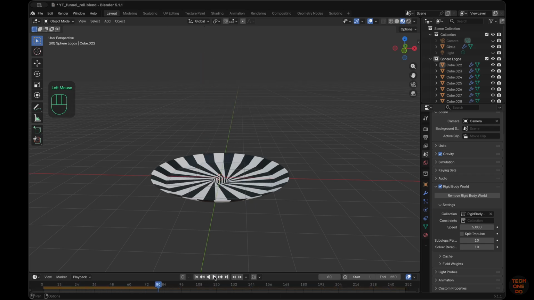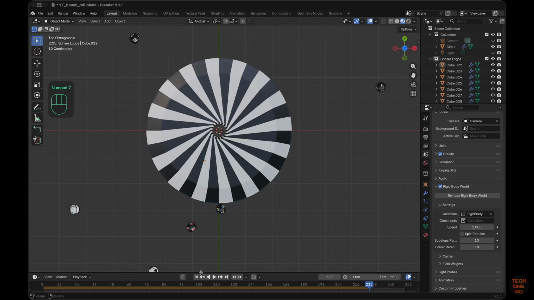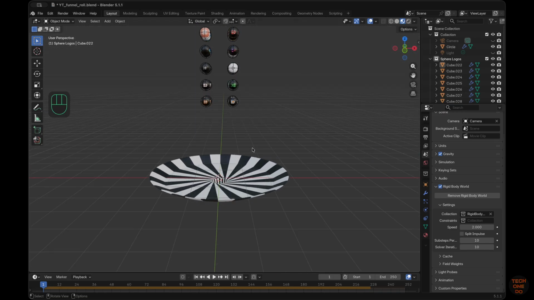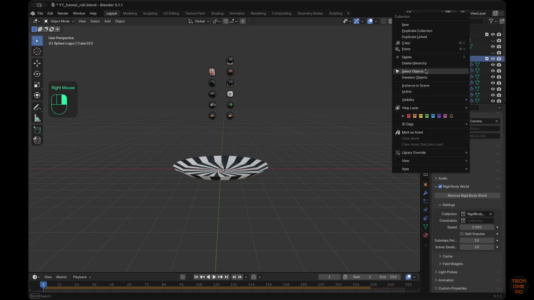It's too fast, 2 should be good. Let's also scale down the spheres.